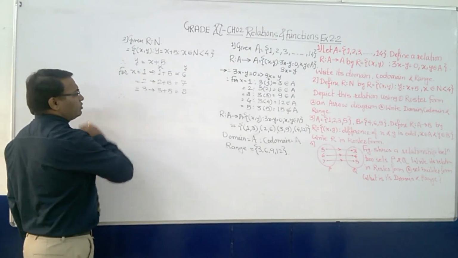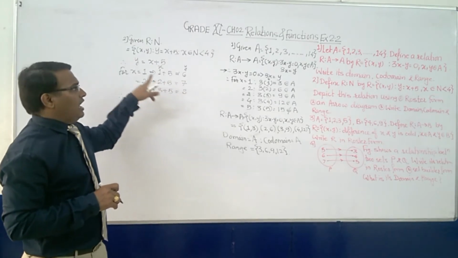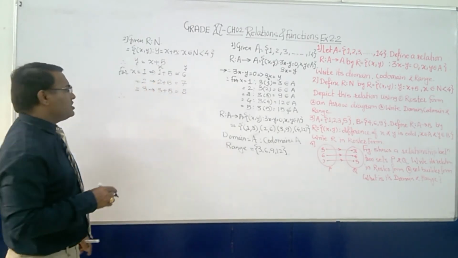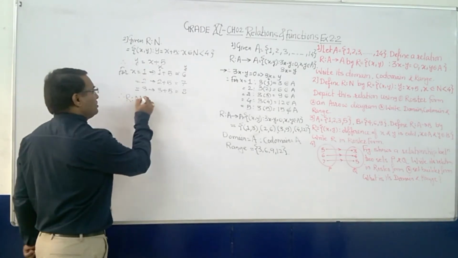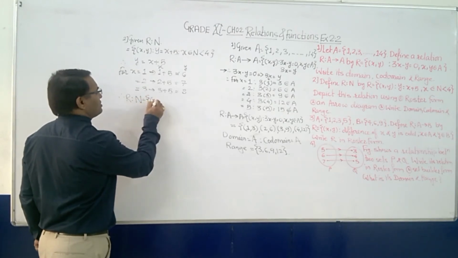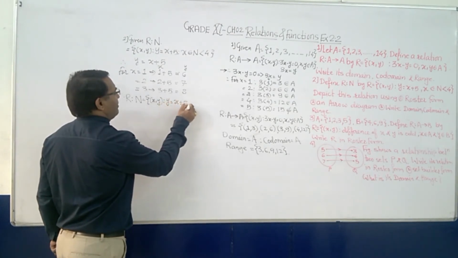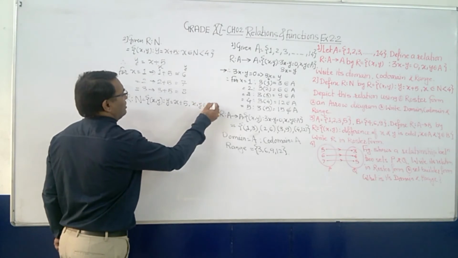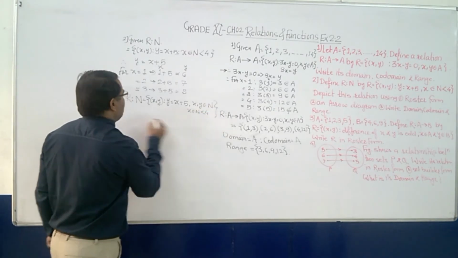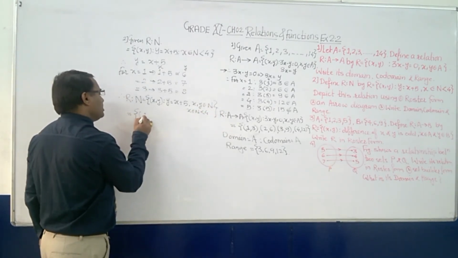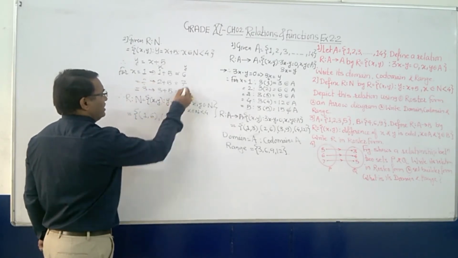So what you are going to get? You are going to get 6, 7 and 8. X you can take only 3 numbers. Therefore a relation R defined on natural numbers N is x comma y such that y is equal to x plus 5, where x belongs to N and x is less than 4, can be given as: your first element 1, so your second element is 6. If you take 2 you will get 7.